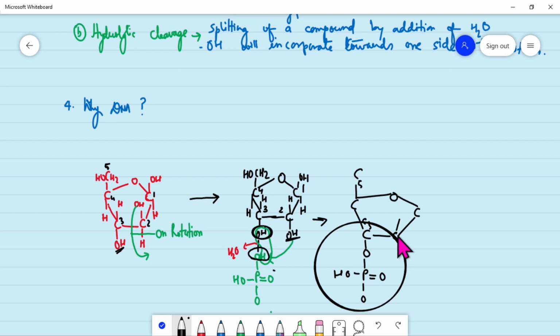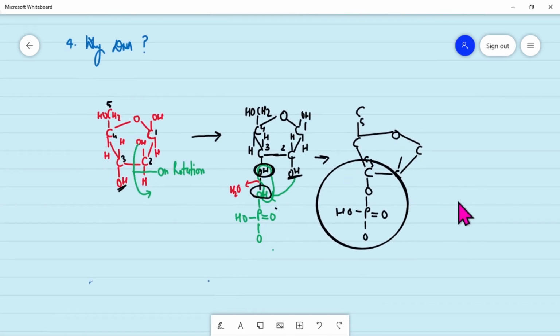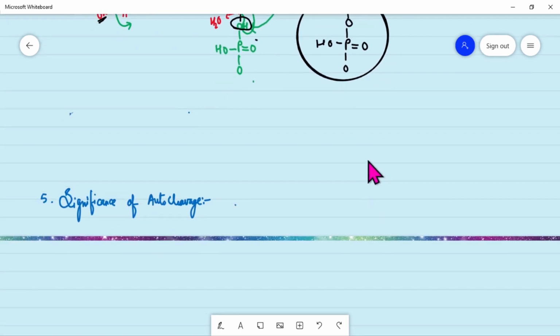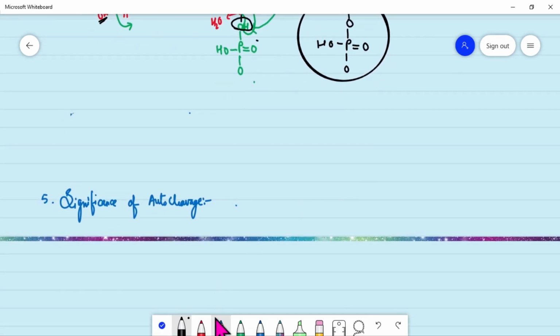But why is this autocleavage happening in the case of RNA? There will be some significance of this cleavage. First of all, we know that there are 3 types of RNAs: rRNA, ribosomal, then mRNA, messenger, then tRNA, transfer RNAs.